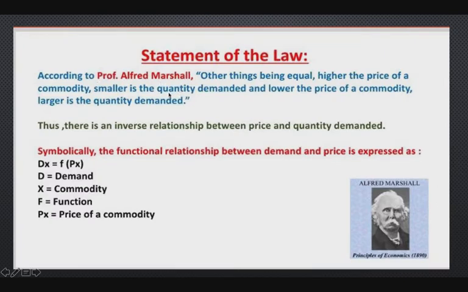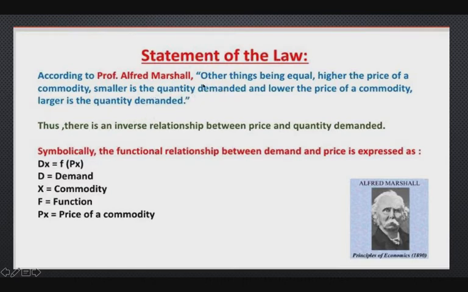What is the statement about this consumption? According to Professor Alfred Marshall, other things being equal, higher the price of a commodity, smaller is the quantity demanded, and lower the price of a commodity, larger is the quantity demanded. In short, more quantity is demanded at a lower price, and less quantity is demanded at a higher price.